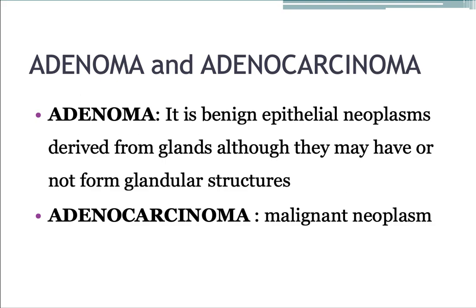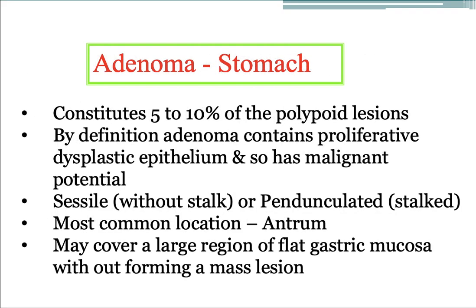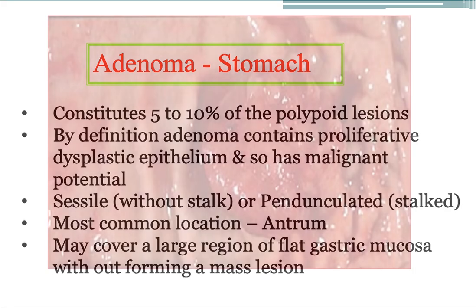Adenoma and adenocarcinoma. Adenoma is a benign epithelial neoplasm which is derived from the glands, and adenocarcinoma is its malignant counterpart. This is most commonly seen in the stomach. They constitute 5 to 10% of all the polypoidal lesions. By definition, adenomas contain a proliferative dysplastic epithelium which has a malignant potential. They may be sessile or pedunculated, and the most common location is the antrum.